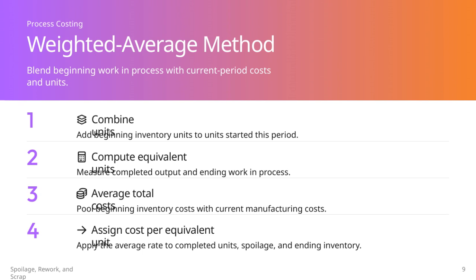Then, we average total costs by pulling together beginning inventory costs with the current manufacturing costs. Finally, we assign cost per equivalent unit by applying this average rate to the completed units, any spoilage, rework, and the ending inventory. It's important to remember that this method blends beginning work in process with current period costs in units, giving us a smooth, averaged approach to cost calculation. This process helps simplify cost tracking in continuous production environments.